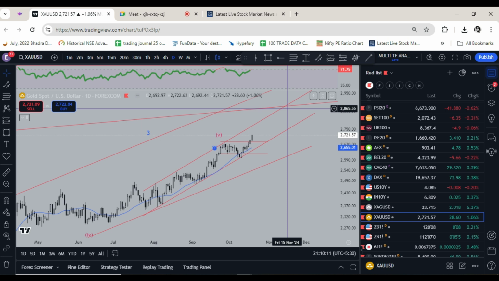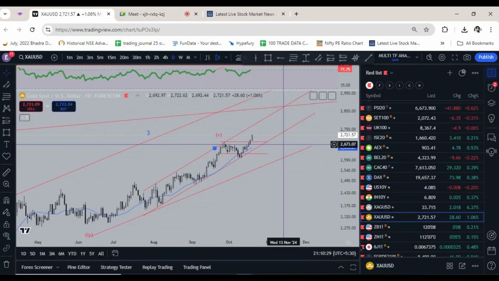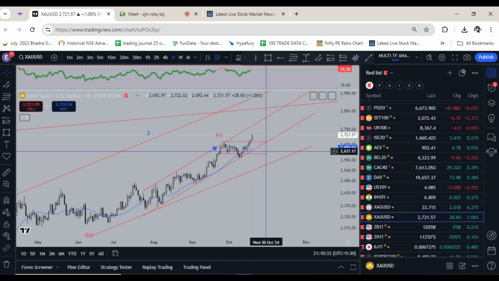Because every election year they pump the stock market so that there is general happiness in the country, because almost 50% of the population, or even more, has exposure in stocks. So what I am hoping is that actual data will come out once elections get over, and then even gold will get further pumped up.